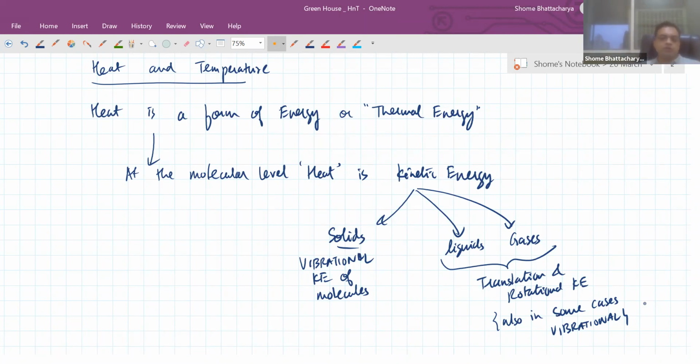It has its own fixed volume. Whereas in the case of gases, intermolecular attractive force is completely absent. So a gas does not have a fixed density. That is why a gas not only takes the shape of the container, but also occupies whatever volume the container has. Okay. So the difference between liquids and gases is that in liquids there is some